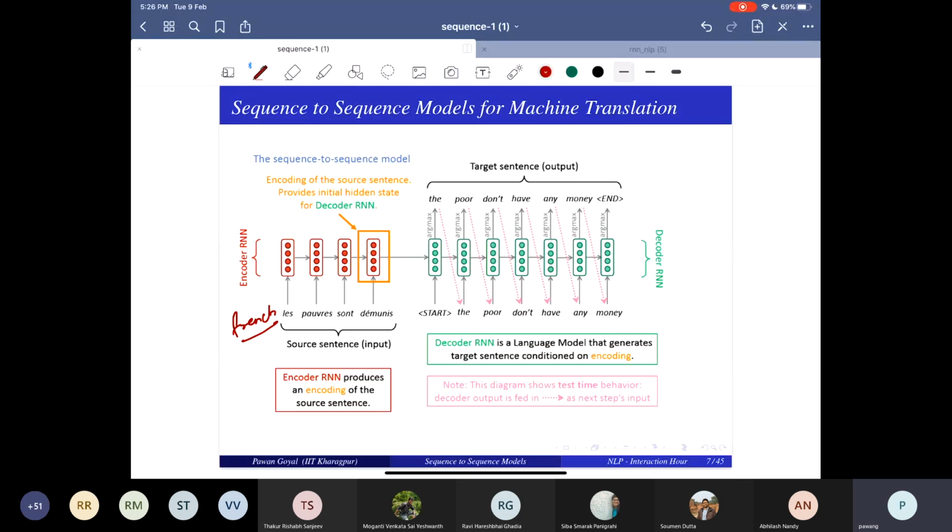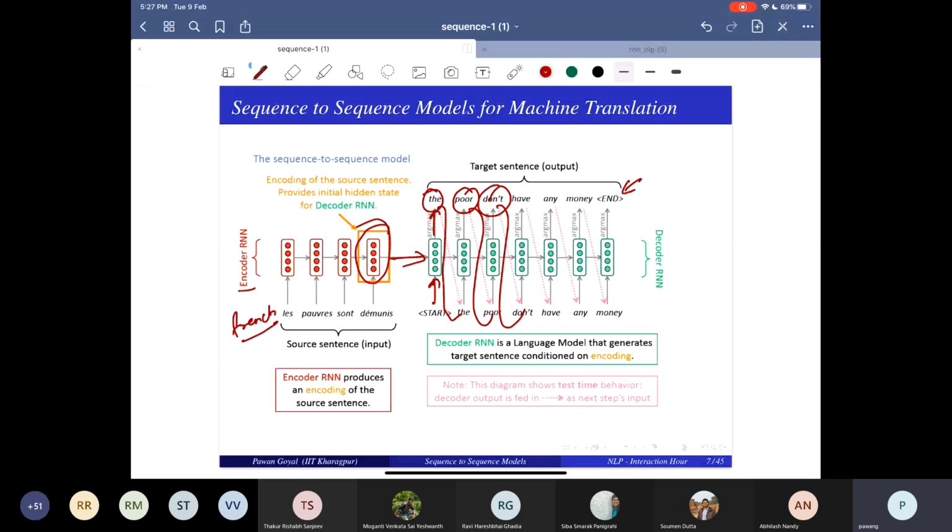That means the poor don't have any money, right? You have an encoder RNN that gives you the final state, and that becomes the input to the decoder RNN. You feed something like a star token, and you take the argmax, you get a word like the, feed it at the next point, argmax gives poor, feed it again, don't, and so on.